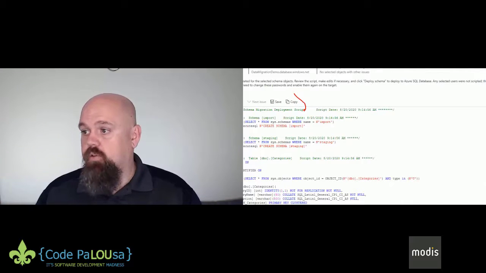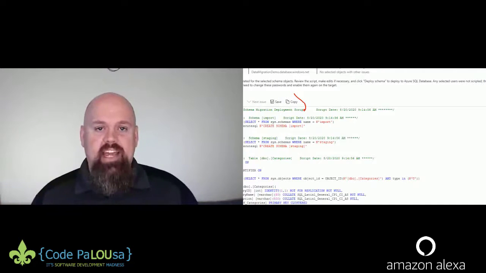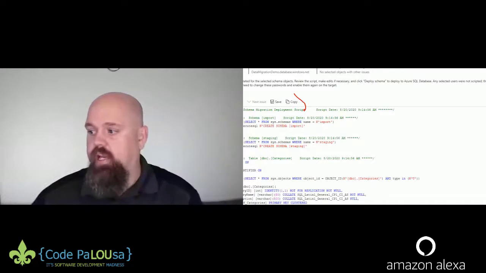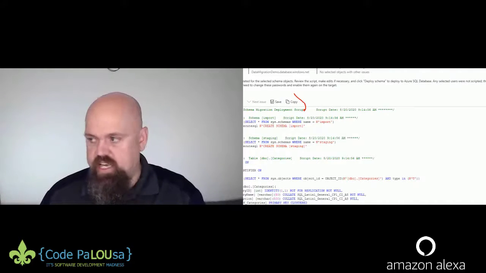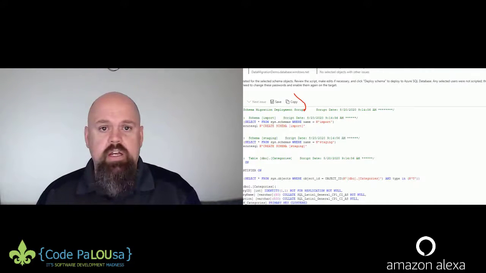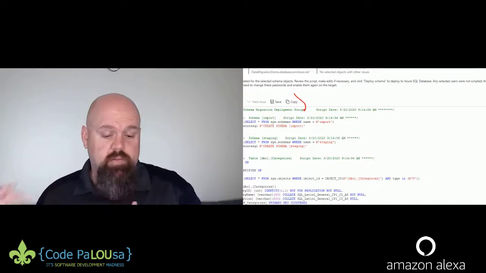In my case, I'm going to deploy the schema. And we can see on the right-hand side, it's taking that script and sending that command all the way up to Azure. Azure's processing it and then coming back and saying, yep, it's completed successfully. We can see that it did 128 commands and there were 0 errors. So now in my database in Azure, I have all the schema.